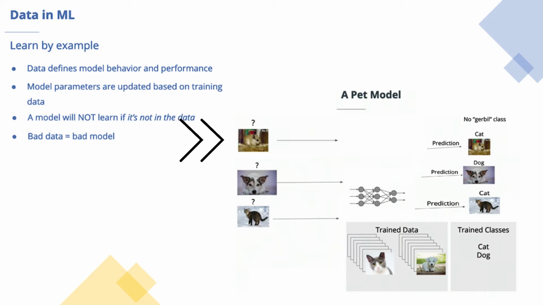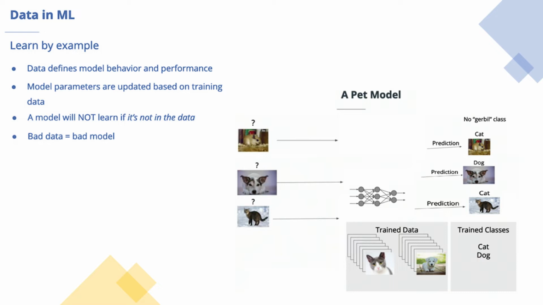Now, if we feed this image into the model, this proves problematic because the pet contained in this image is not one that is represented in the training data. Therefore, a cute gerbil was assigned the label of a cat since the model has only knowledge of cats and dogs. In order to remedy this situation, we can train the model on a third class of gerbil images. Now, the model is aware of the gerbil class of pets. When we feed this image into the model, we now indeed get the correct predicted label of gerbil.